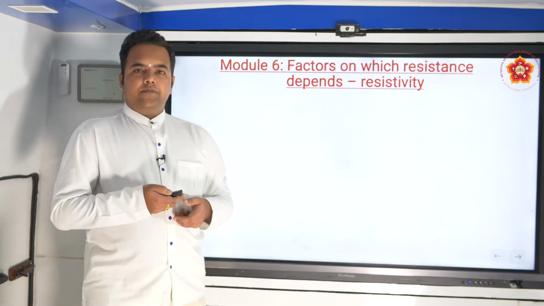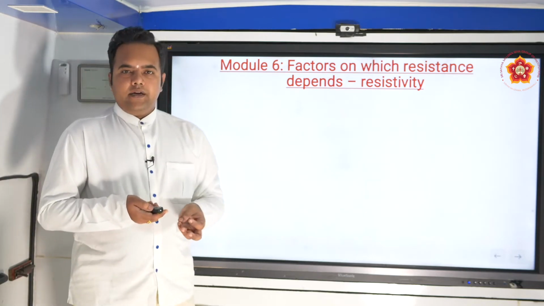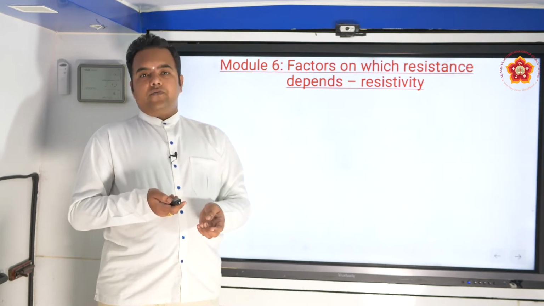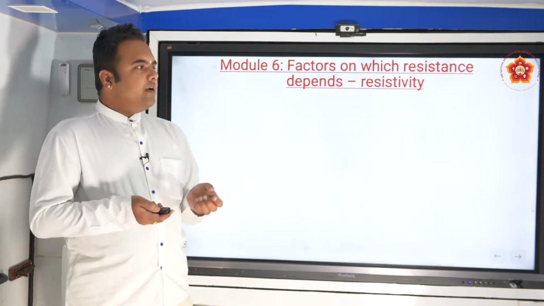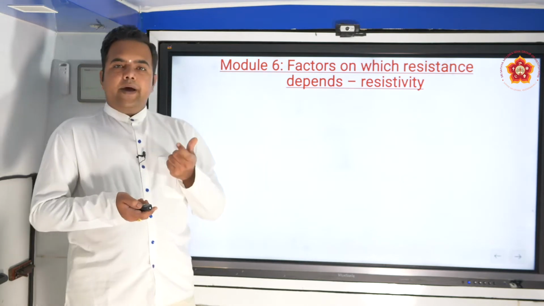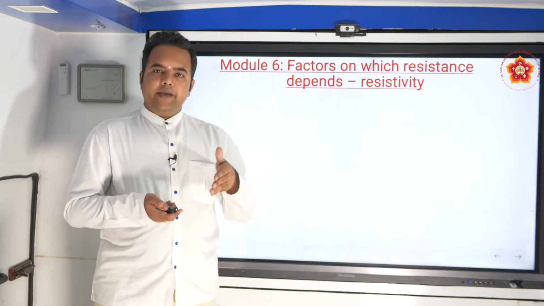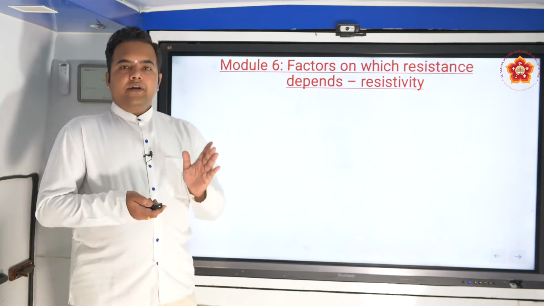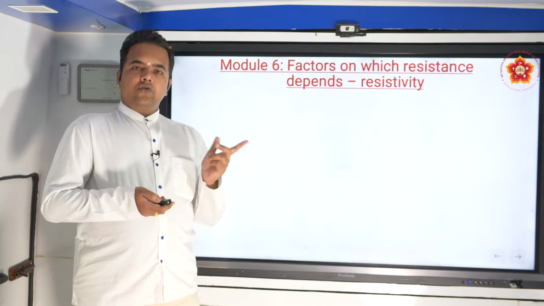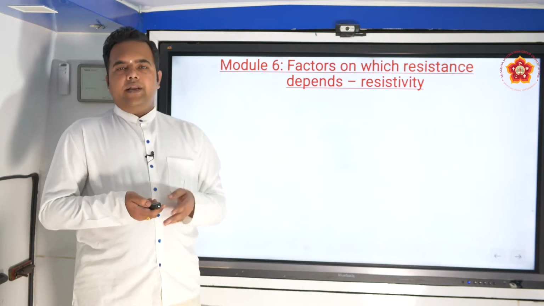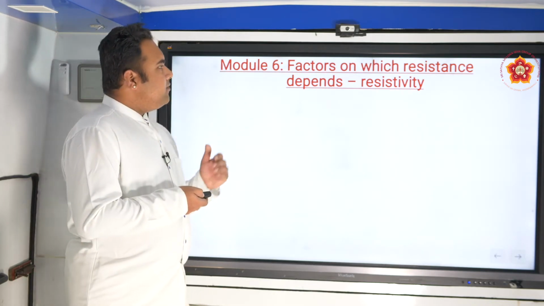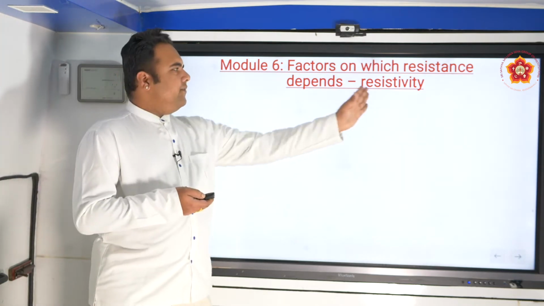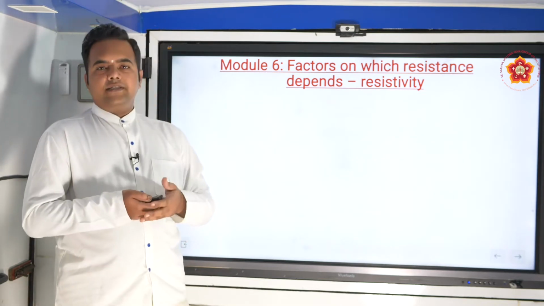Now we come to the next module. We have seen what is electric current, what makes the current flow, that is the potential difference, and what resists the current flow, resistance. Voltage is the parameter which pushes the electrons and makes them flow in a particular direction, and resistance is the one which tries to block the electrons. Both are very important in any electrical circuit. Now we come to the factors on which electrical resistance depends, and then eventually we discuss a parameter called resistivity.